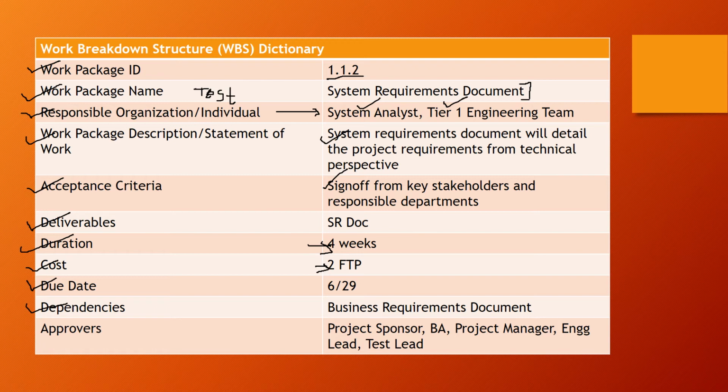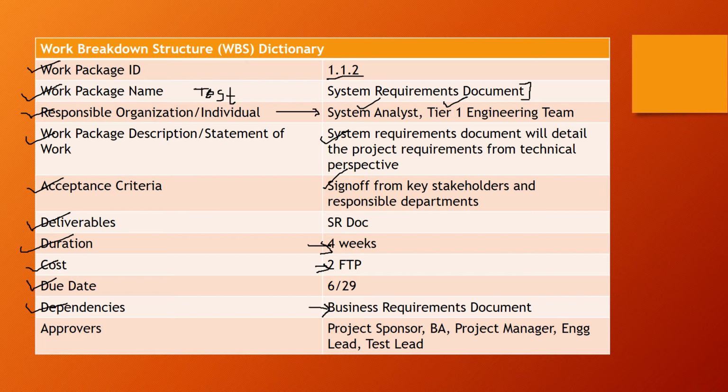Dependencies. What are the dependencies? You need a business requirements document to be available to even start your system requirements document, right? So in one of our previous videos, we talked about this: let's say the business requirements document is one of the work packages in this WBS, and the other work package is a system requirements document. When you are creating that WBS, you will know that there is a dependency between the BR document and the SR document. But where do you list that dependency, right?